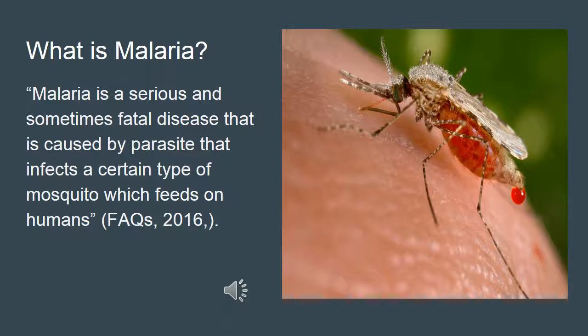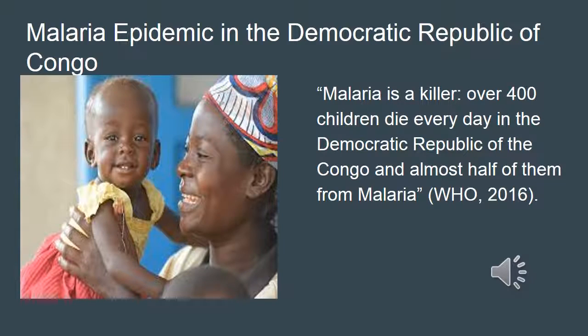What is malaria? Malaria is a serious and sometimes fatal disease that is caused by a parasite that infects a certain type of mosquito which feeds on humans. Malaria epidemic in the Democratic Republic of Congo.